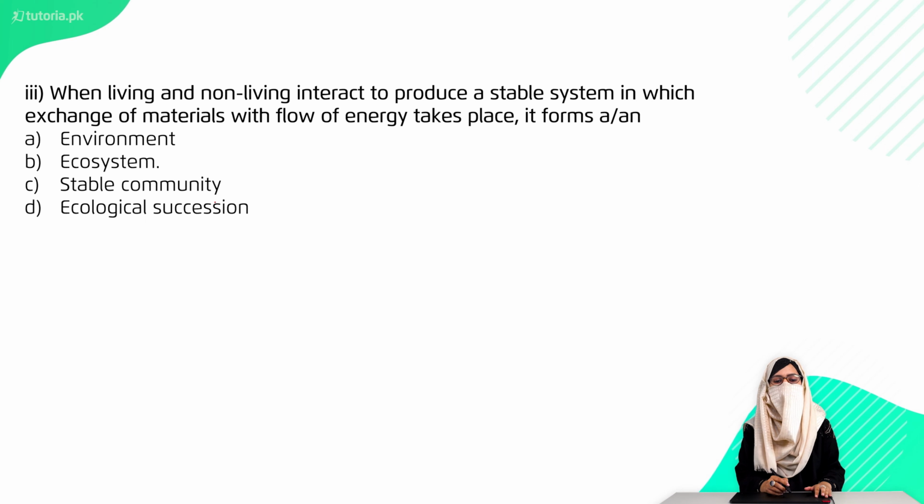Third is, when living and non-living interact to produce a stable system in which exchange of material with flow of energy takes place, it forms environment, ecosystem, stable community or ecological succession. Right option is option B, ecosystem.